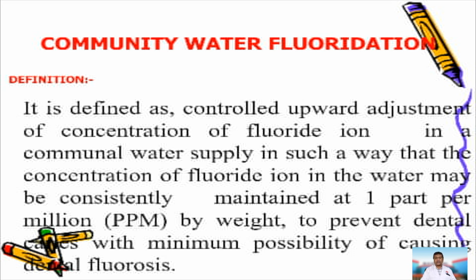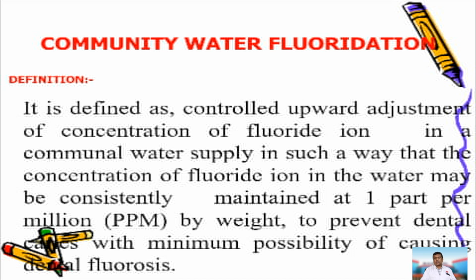thing we'll be talking about is systemic fluorides, that is, community water fluoridation. Though it is not applied much in our country, we do have a lot of countries where community water fluoridation is going on at a large scale, mainly because it is the most economic method to prevent dental caries. We have countries like Ireland, Singapore, and Malaysia, wherein all the water available for human consumption is fluoridated.